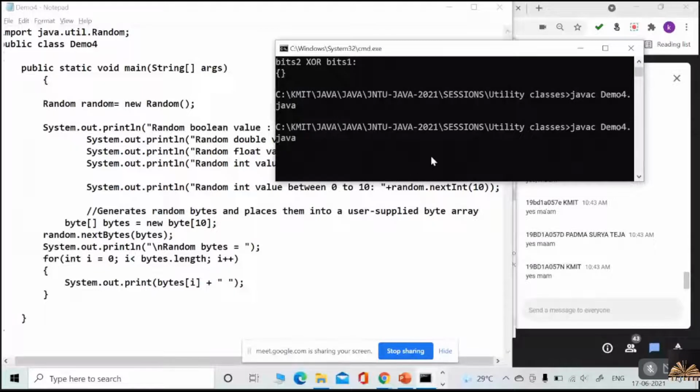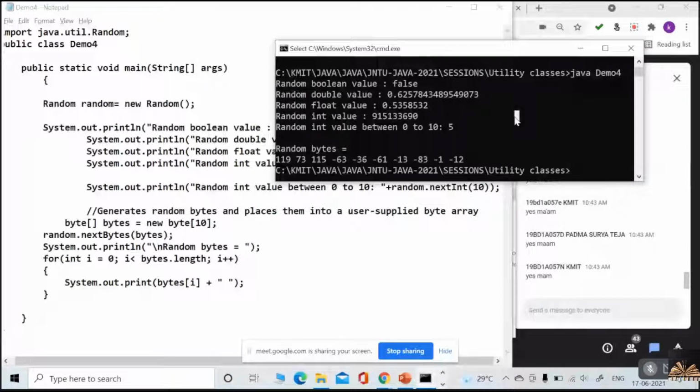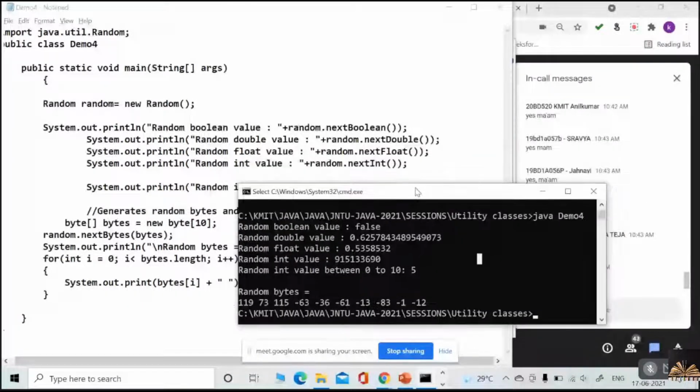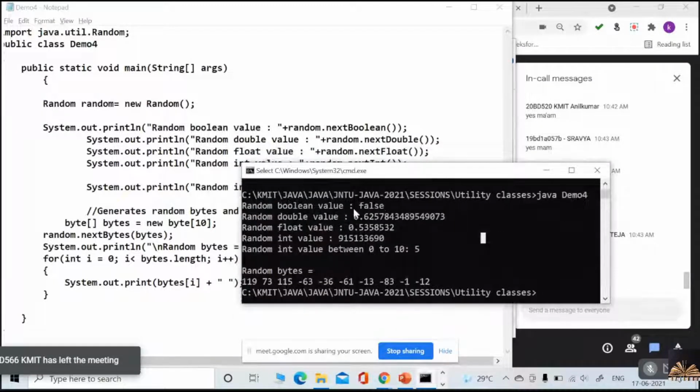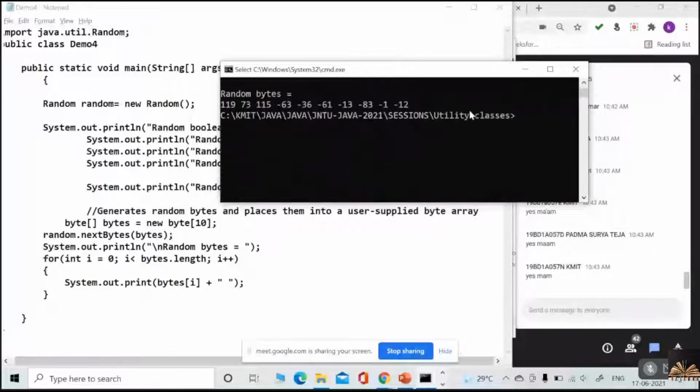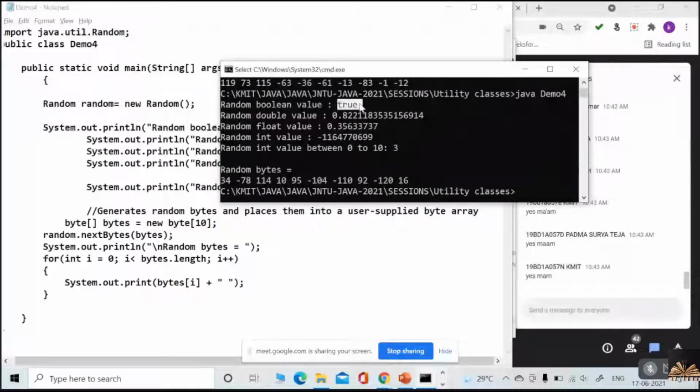See, I'll show you the method and the output. Next boolean is false. Okay, I'll execute once again. Initially it is false, yes or no? Next time it is true. Randomly it is generating between the two options, true or false. Are you following me?